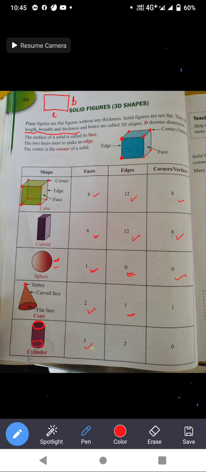Two edges are there, because this curved face is meeting the upper circular face at this circular line. So this is one edge and this is the second edge. So there are two edges. And how many corners? Corners are not there, any corner is not there, so we write 0.